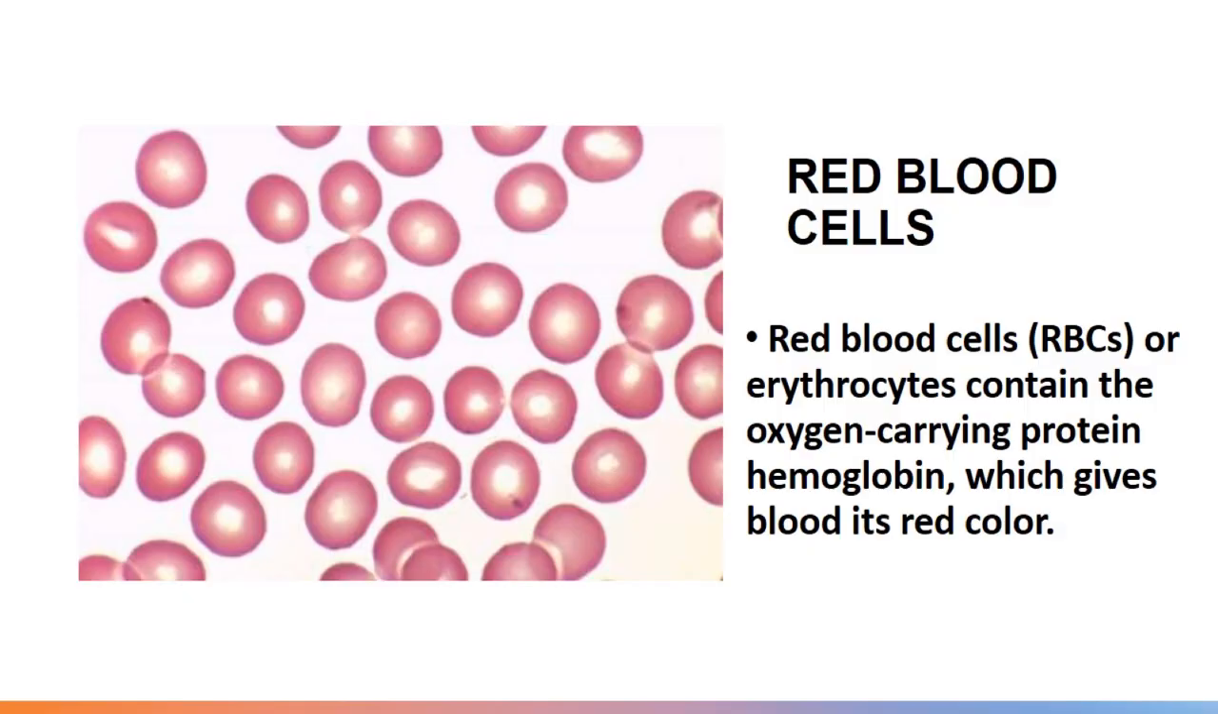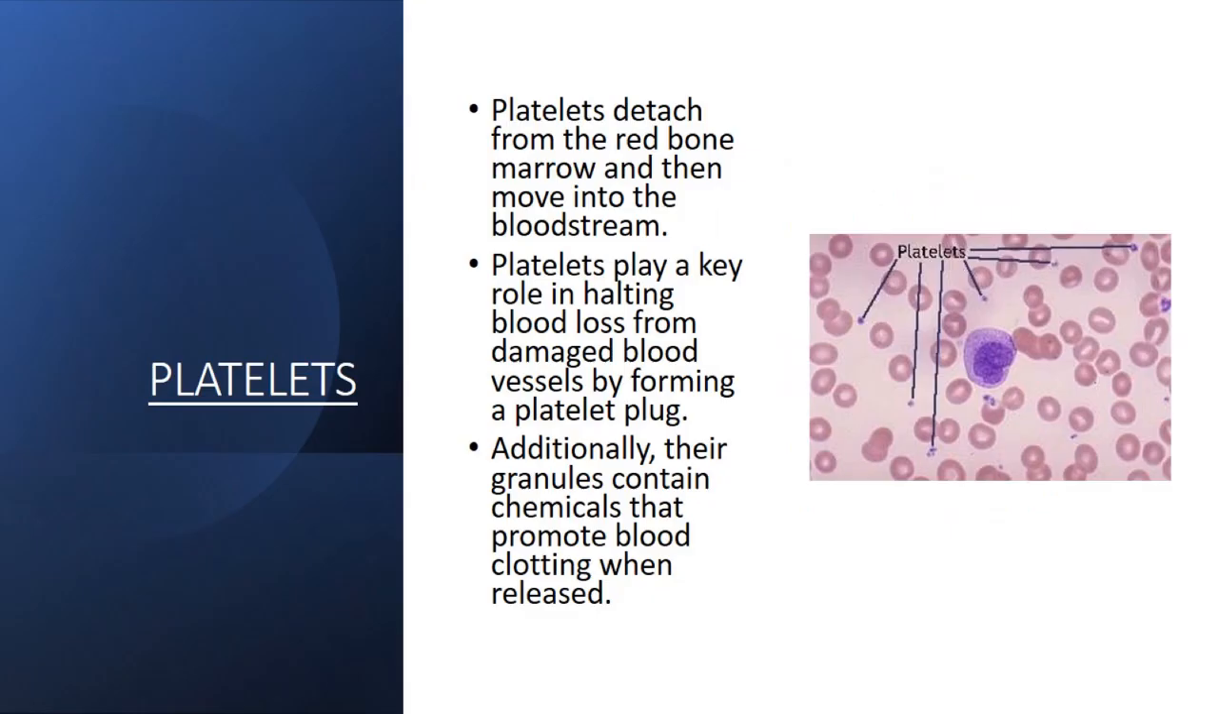Red blood cells, as we discussed, contain the oxygen-carrying protein called hemoglobin, which gives the red color to the blood. Platelets detach from the red bone marrow and then move into the bloodstream. They have an important role in halting blood loss from damaged blood vessels by forming a platelet plug. Additionally, their granules contain chemicals that promote blood clotting when released.